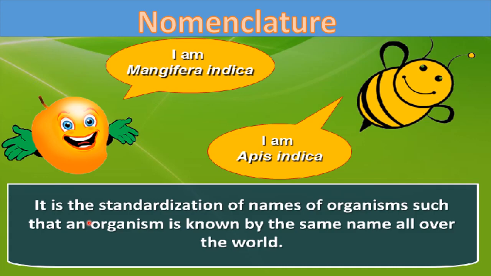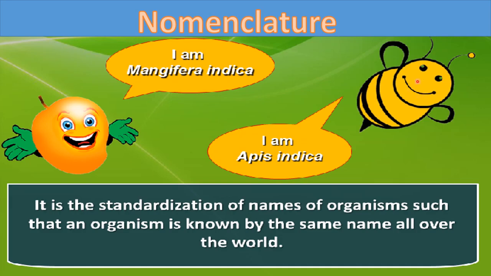That's why a standardization of the name is essential, and nomenclature is that thing. So what is nomenclature? It is the standardization of the names of organisms such that an organism is known by the same name all over the world. In nomenclature, a standard name is given to all the organisms so that by that name that organism will be recognized all over the world. There will be no change in that name from country to country or from place to place. It will be a standard name all over the world.